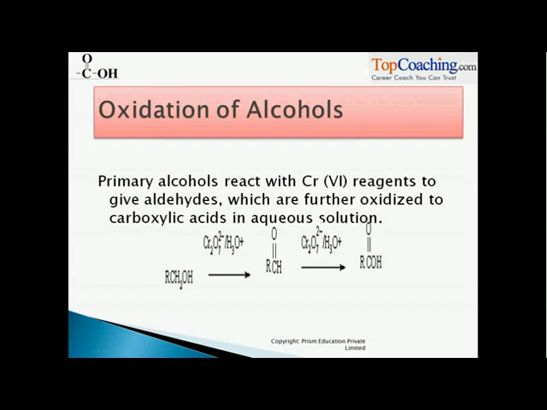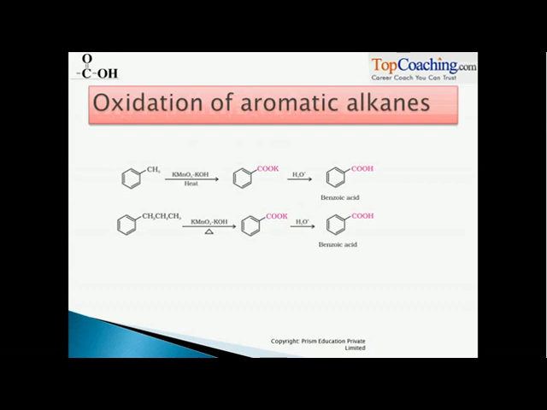Okay. Similarly, if we oxidize aromatic alkanes, what happens is, first on oxidizing, 2 molecules of oxygen and 1 molecule of potassium get bonded here, right? Do you know why these intermediate processes are done?